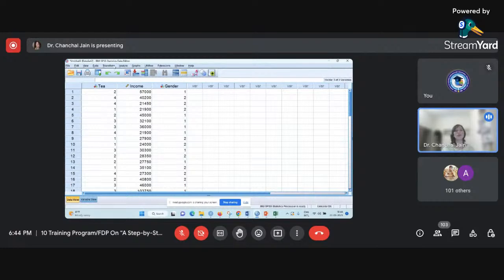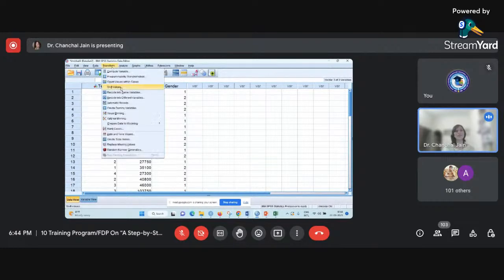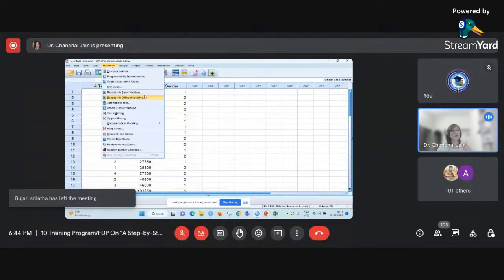For that, you can go to the Transform menu. Here you can find Recode into Same Variables, and the second is Recode into Different Variables. I think from the name itself it is clear. Recode into Same Variables means whatever is your existing variable, it will do the recoding in that variable, and the old variable will be replaced by the new variable. Recode into Different Variables means it will create an altogether new variable for you, and it will keep your existing variable as it is.